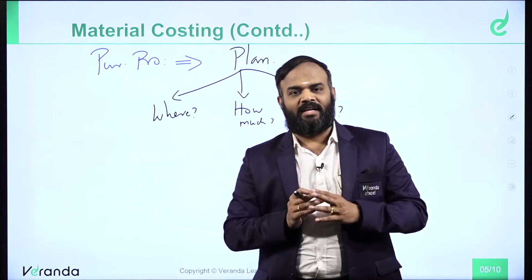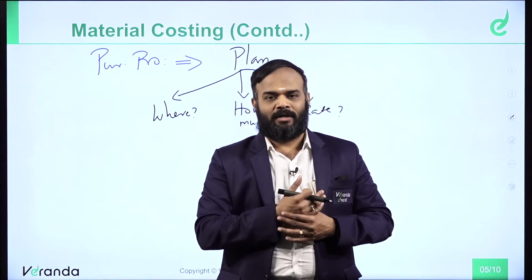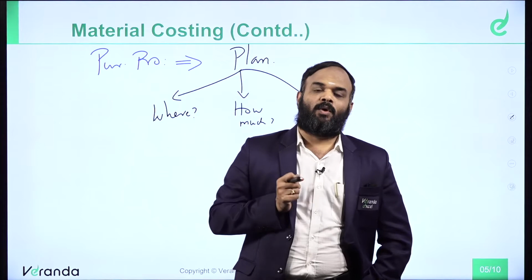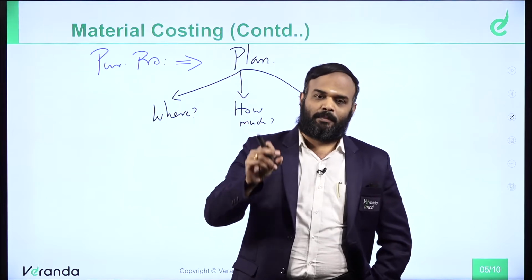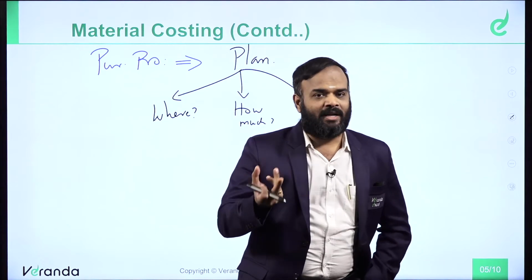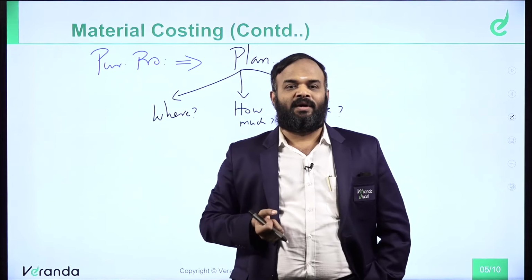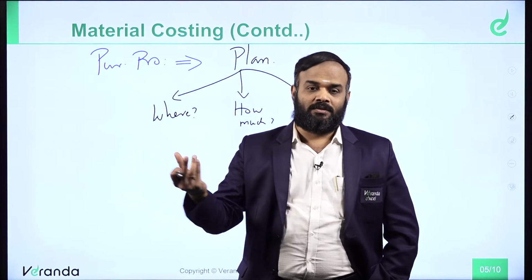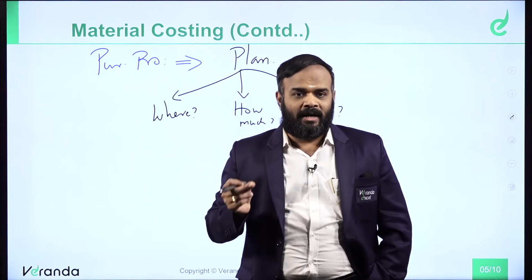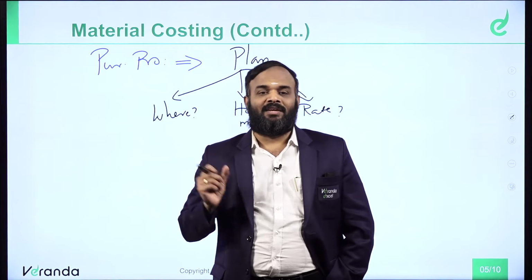You'll have the rough idea, and accordingly only you are going to buy. Nobody is going to buy just like that. Clear? If I have the proper plan, then what is the advantage? I may get some discount, or I may get a cheaper and better product. Am I right? If the same product is available at some other place with a buy-one-get-one offer or some discount, then we should not feel bad later. Therefore, we need a proper plan for making the purchase order, so that we can have the savings.